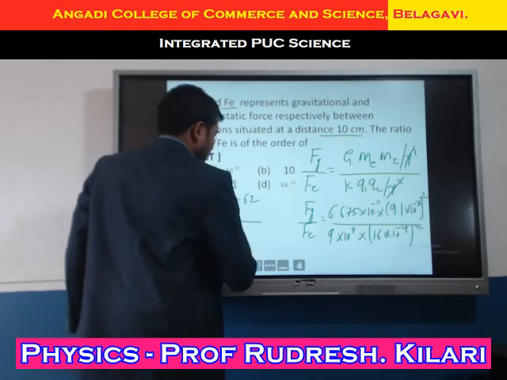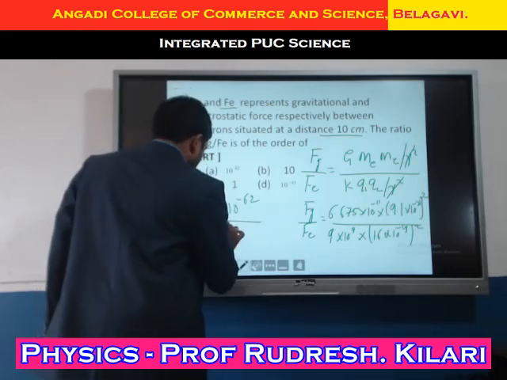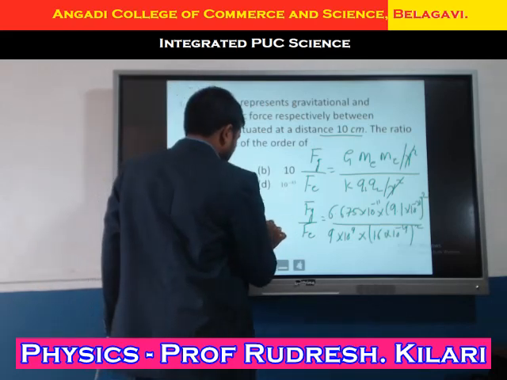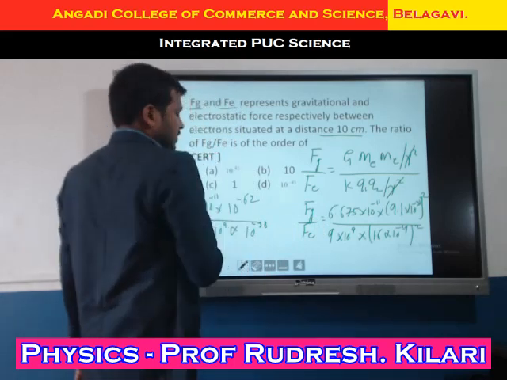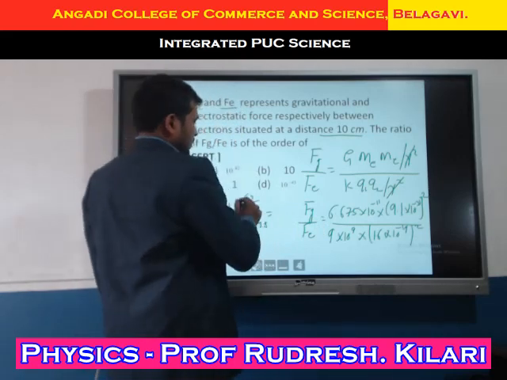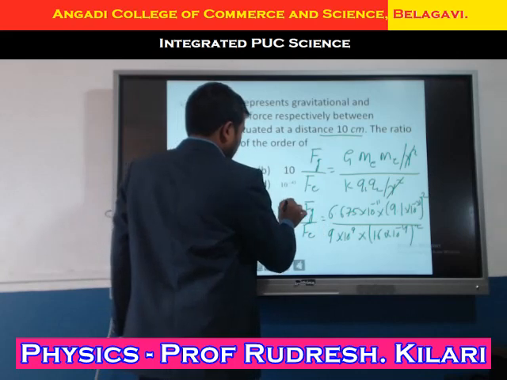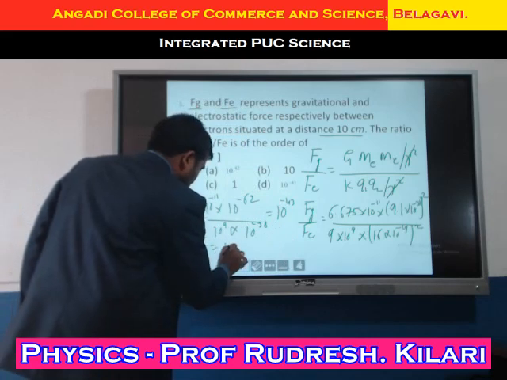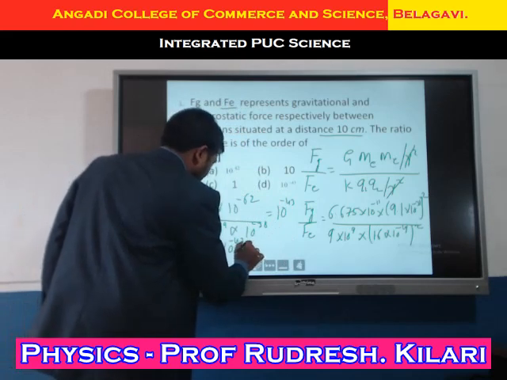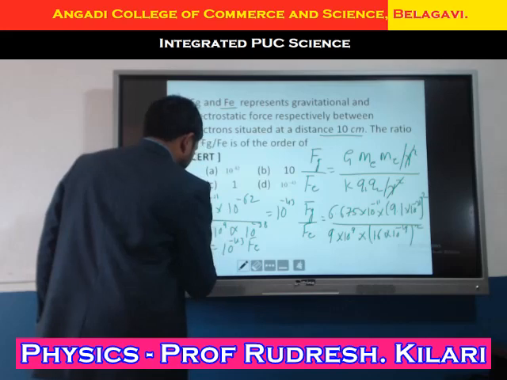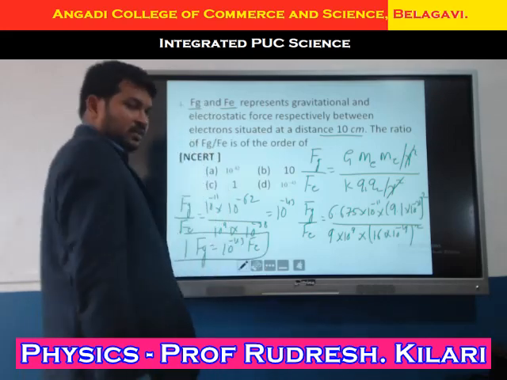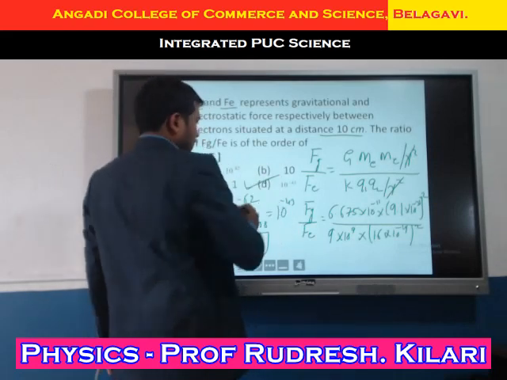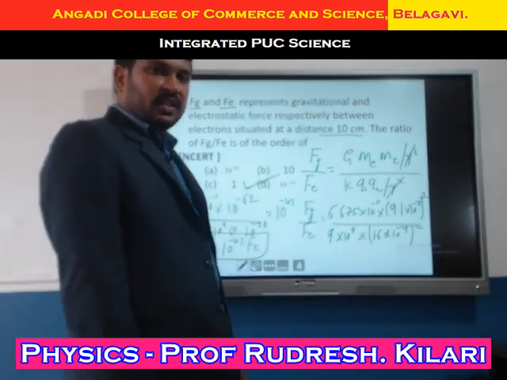Now the whole divided by 10 to the power of 9 into 10 to the power of minus 38. By simplifying all this, we get 10 to the power of minus 43. What is the value we got? Fg equals 10 to the power of minus 43 times Fe. Clear? What is the answer here? Answer is D. Right, students, answer is D.